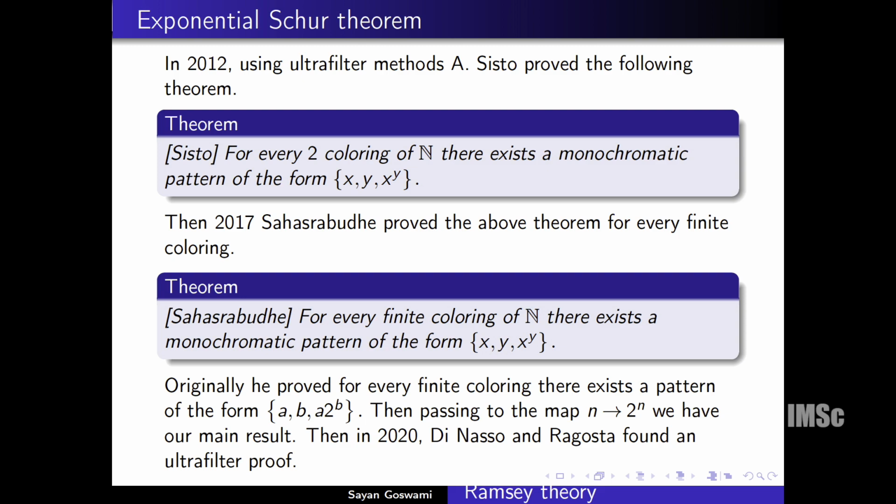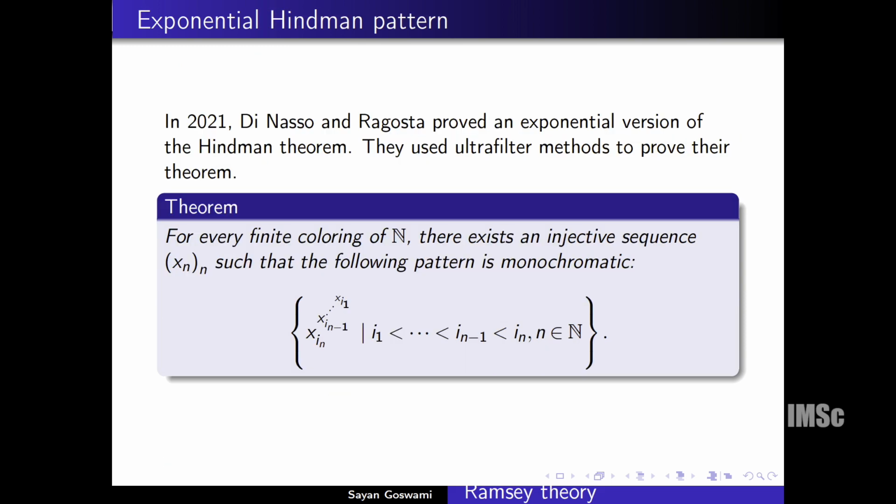Now what did he actually prove? He proved a monochromatic pattern of the form a, b, a times 2 to the power b. Now you can pass to the coloring n goes to 2 to the power n, then you have x, y and x to the power y. Then in 2020, Di Nasso and Ragosta found a short ultrafilter proof of this theorem. Now the exponential Hindman theorem. An immediate question is, what about the exponential version of Hindman's theorem? So in 2021, Di Nasso and Ragosta proved this result using ultrafilter methods.